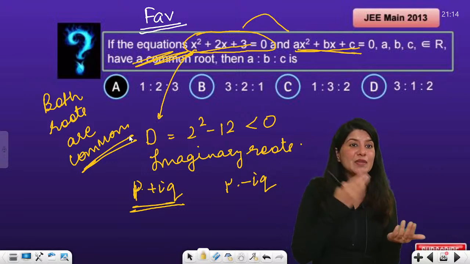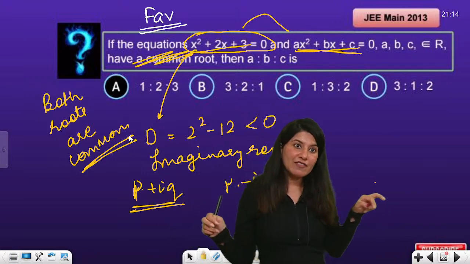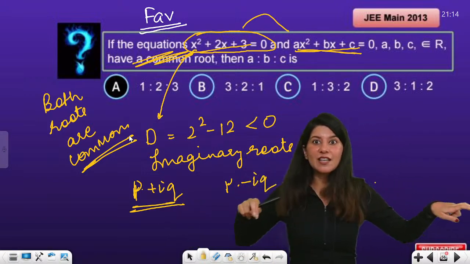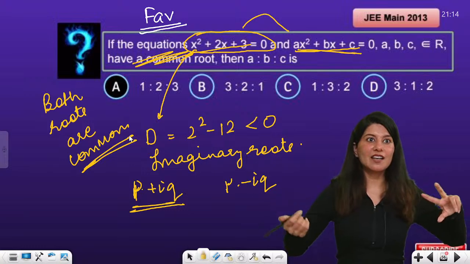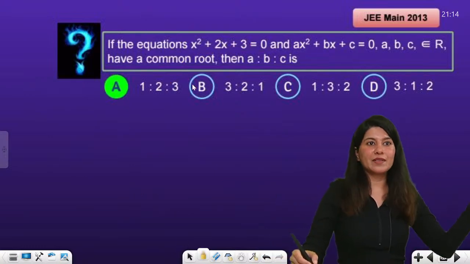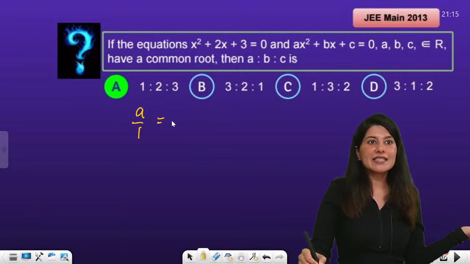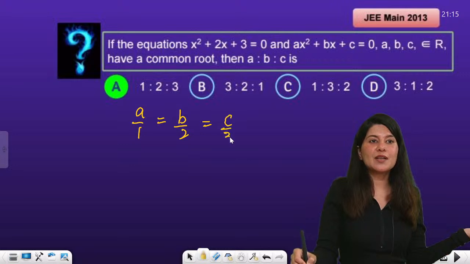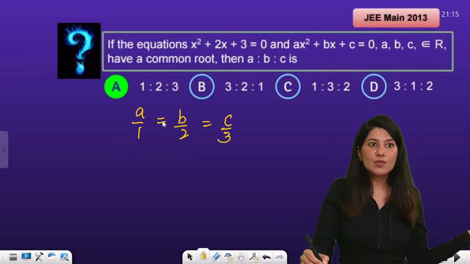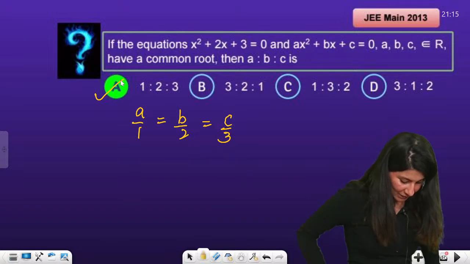Why? Because p plus iota q and p minus iota q are inseparable. Wherever p plus iota q goes, p minus iota q will follow and vice versa. So if both the roots are common, then a upon 1 is equal to b upon 2 is equal to c upon 3. So the ratio is 1:2:3. Option A is absolutely right.